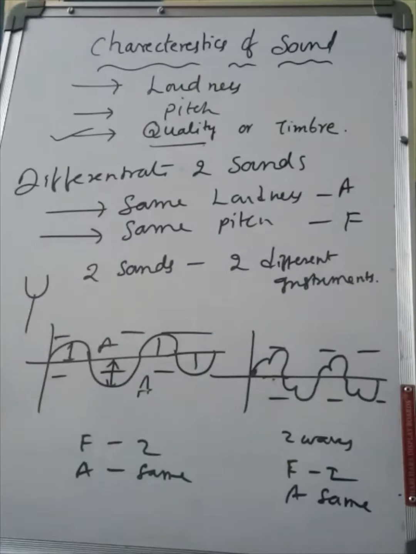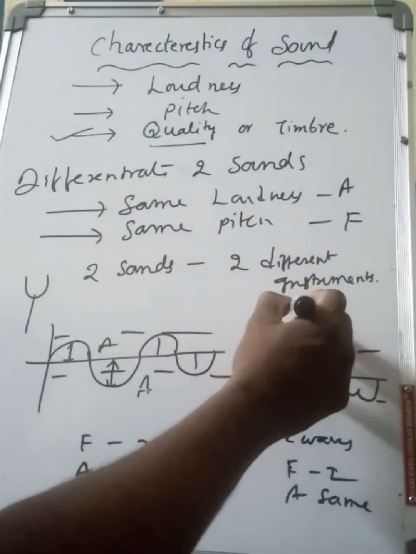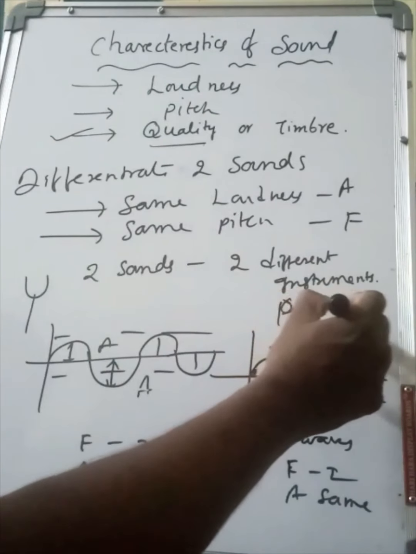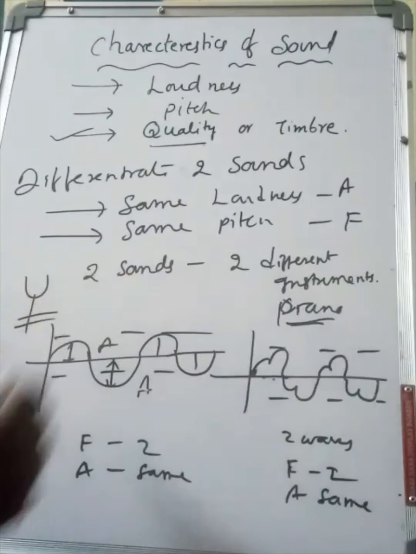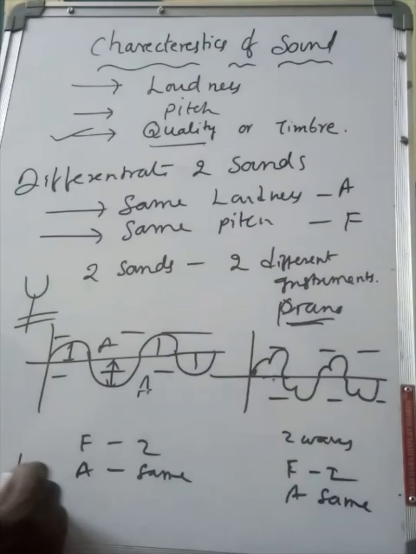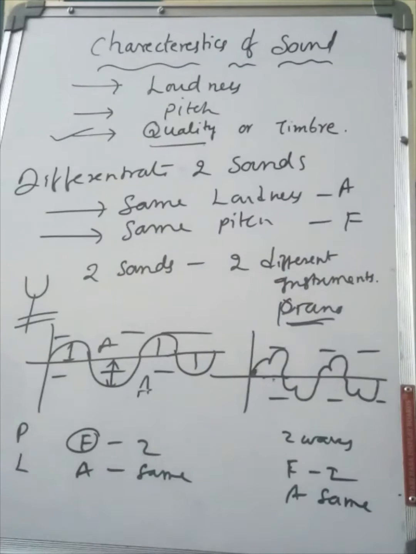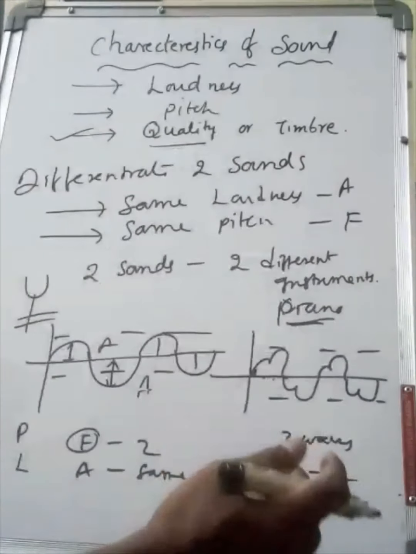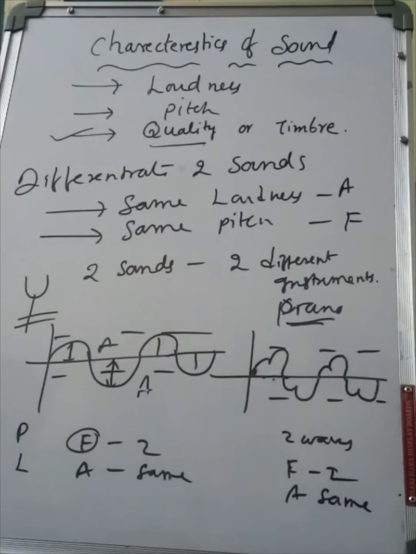But how are they different? One is coming from the tuning fork, and the other from the piano. So even though they have the same loudness and the same pitch, we can easily distinguish that this wave is coming from the tuning fork and this from the piano. Such a characteristic by which we can differentiate two sounds is called quality or timbre.